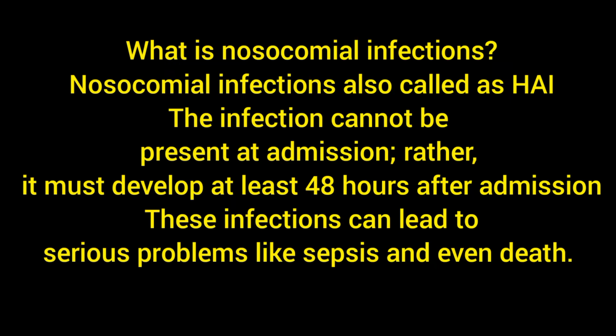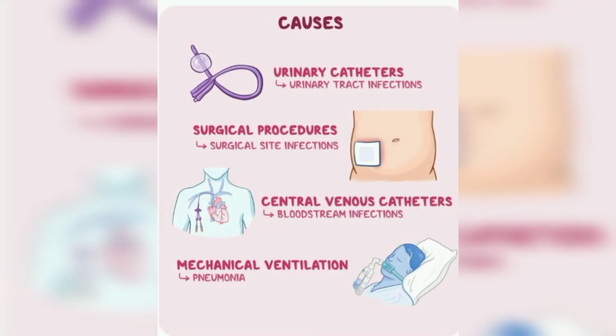So there are four categories of hospital acquired infections. What are the four types? Very commonly we can see CAUTI, urinary catheter associated urinary tract infection, and surgical site infection.